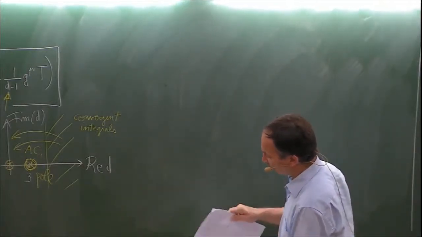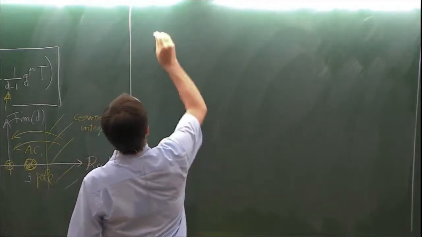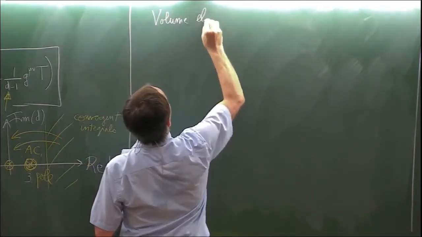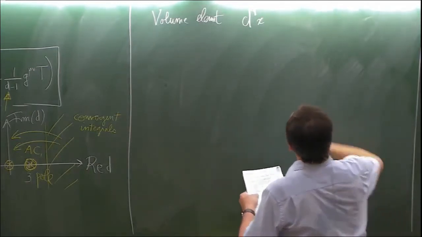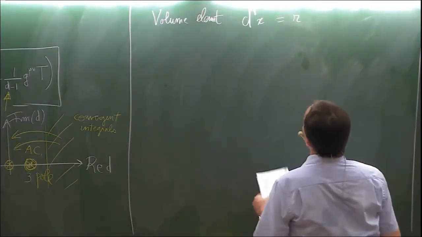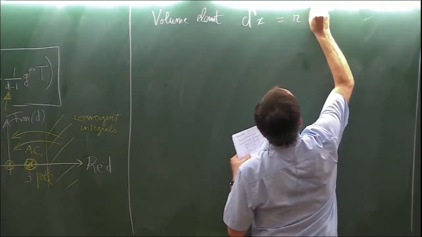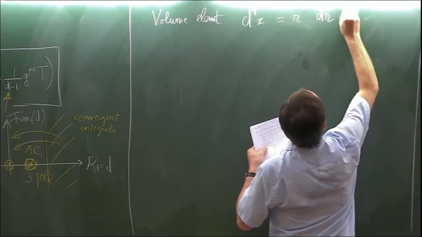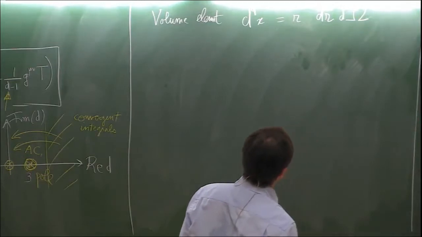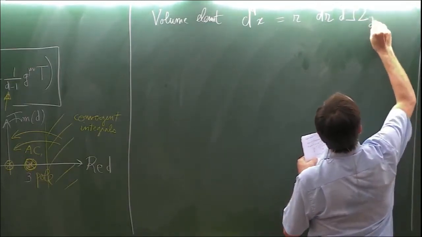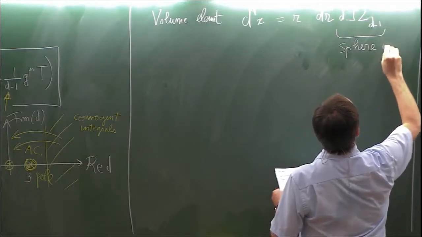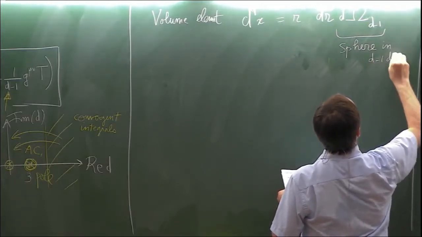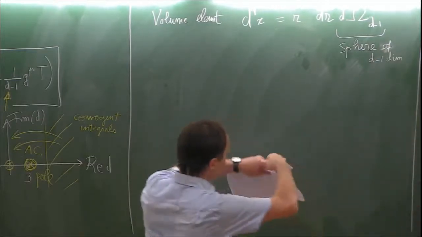So just a few more details. If you are in d spatial dimensions, you will have the volume element in d dimensions, d^d x, and if I write it in spherical coordinates, this will be r^(d-1) dr, and there will also be the surface element of the sphere in d minus 1 dimensions.